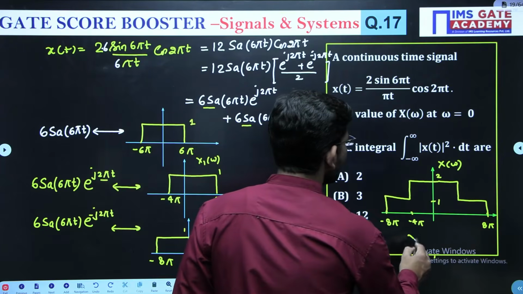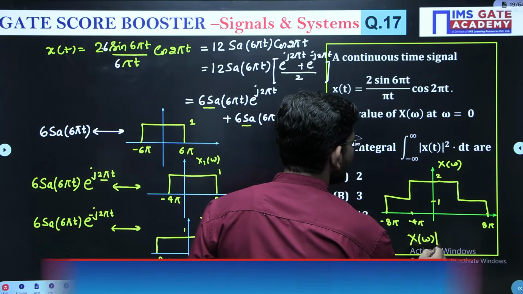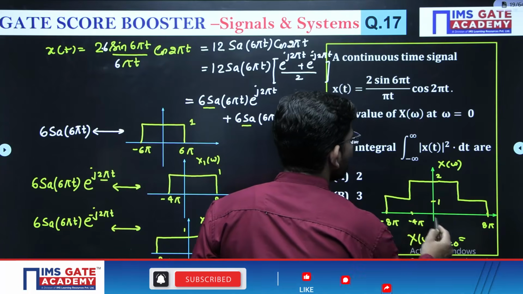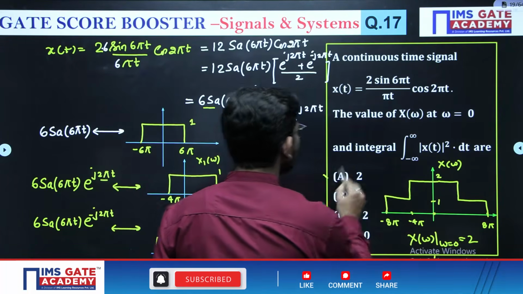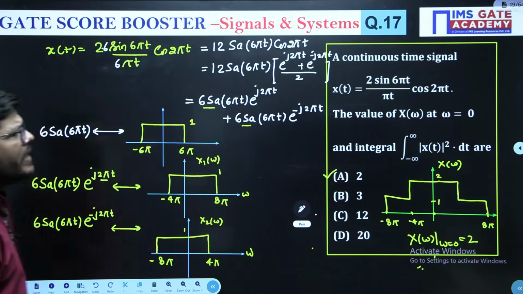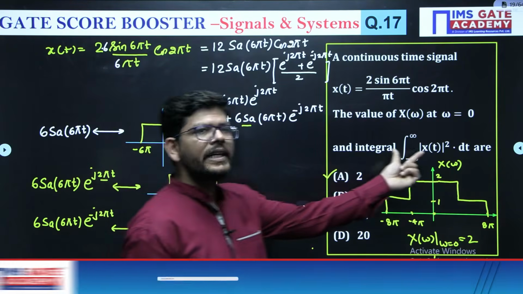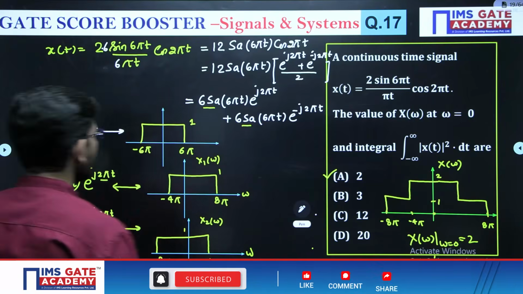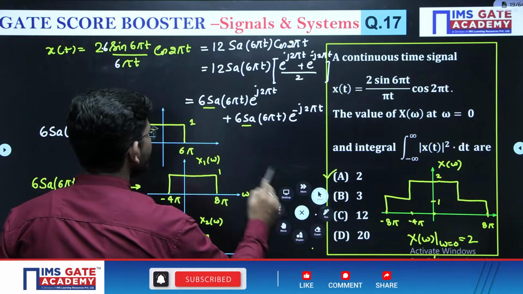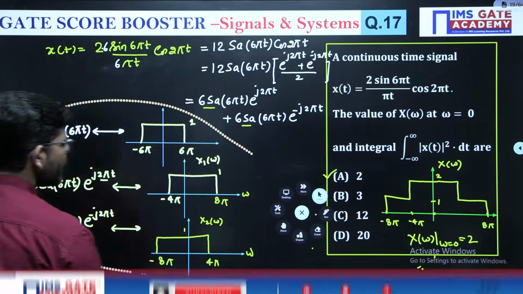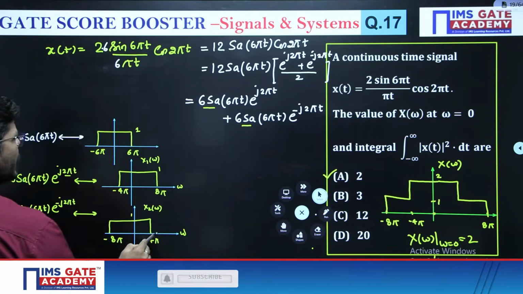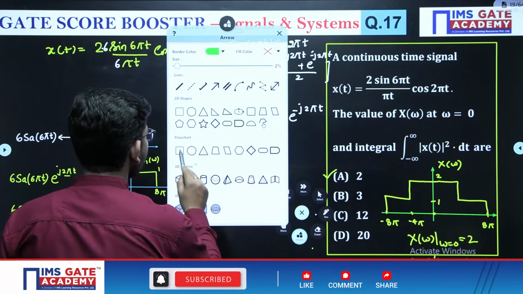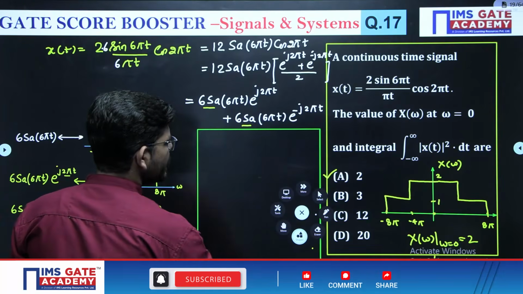Now from here, can you tell me what is the value of x of omega at omega equal to 0? So clearly this is omega equals to 0. The value is 2. So answer is this one. And then we have to calculate this integral also. What is this integral? This integral means you have to calculate the energy.